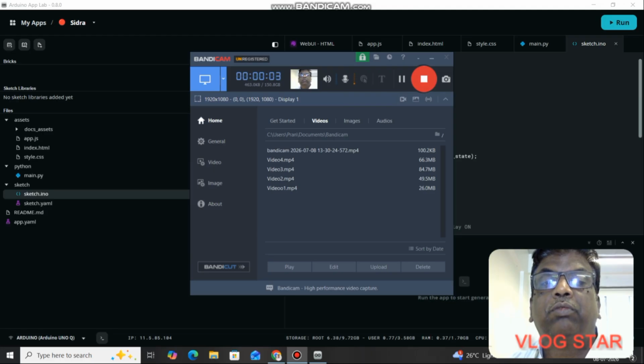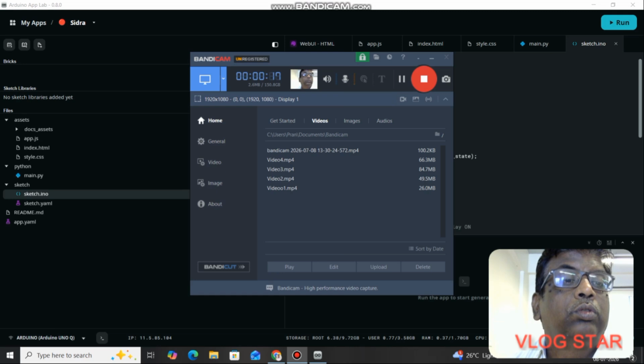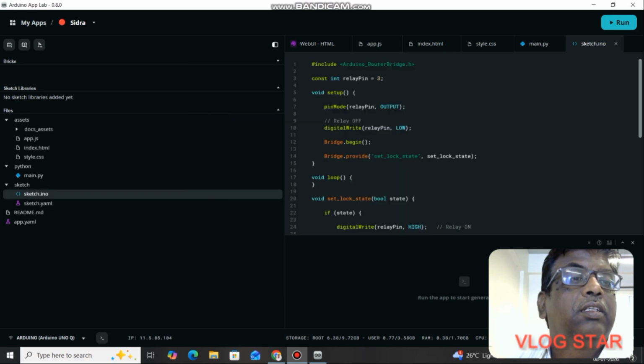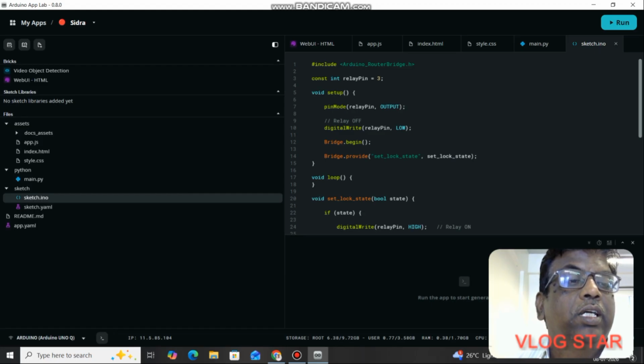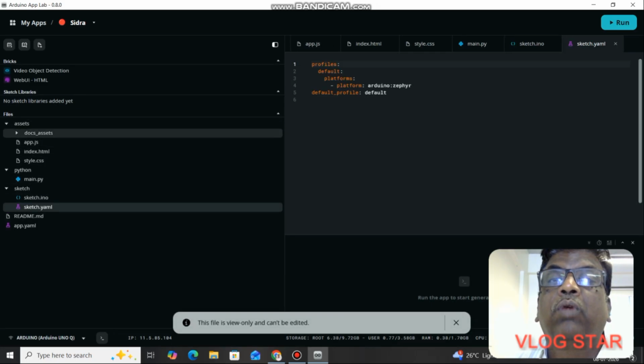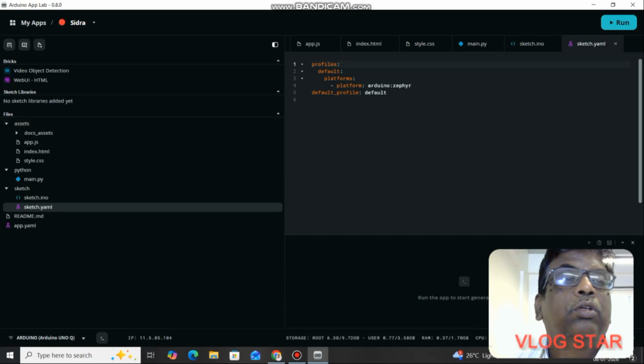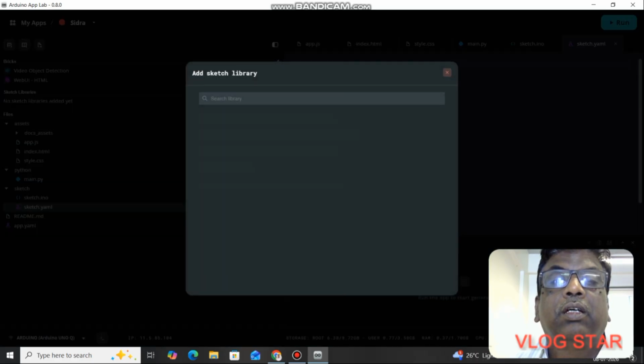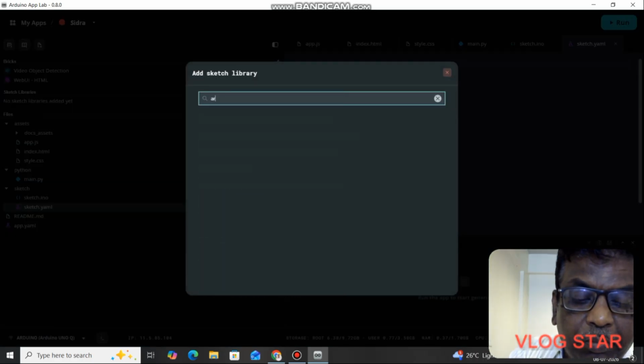So one more thing that we forgot to do is the configuration setup in the sketch.yml. So you don't have to do anything with app.yml because the bricks have been already added. Just go to sketch.yml, and here you need to add the libraries. Add sketch library, and that is Arduino router bridge.